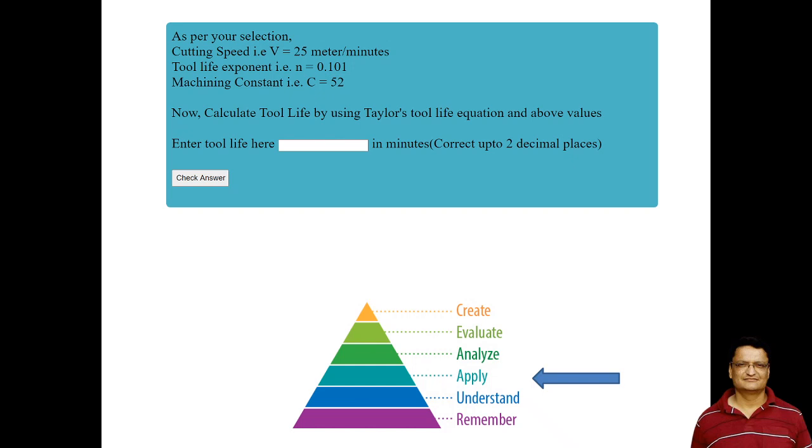Now you can see that this activity is at the apply cognitive level, because we are asking the student to calculate something.